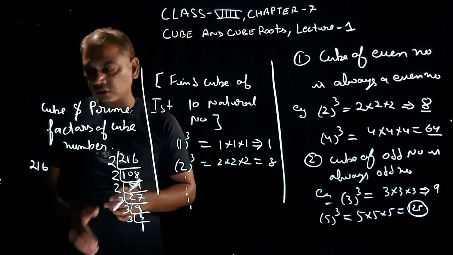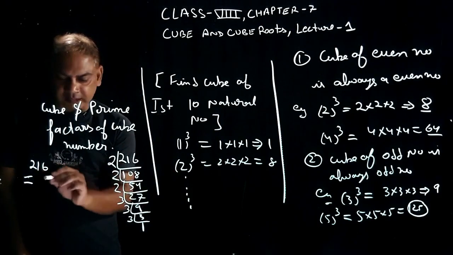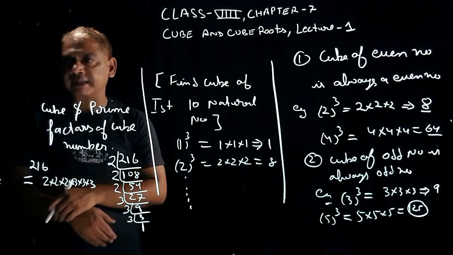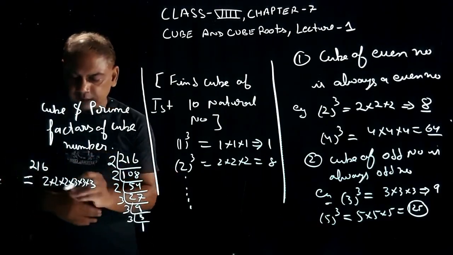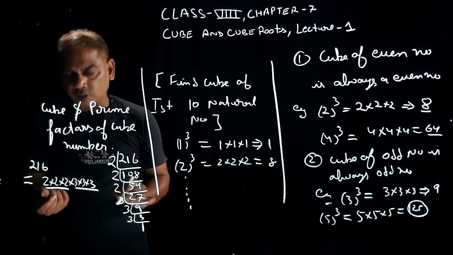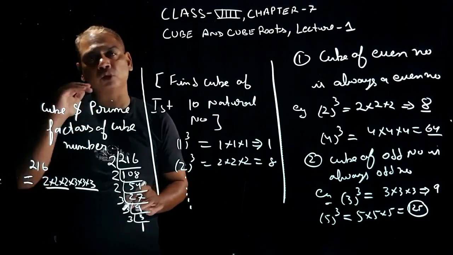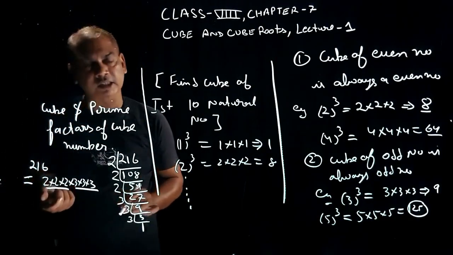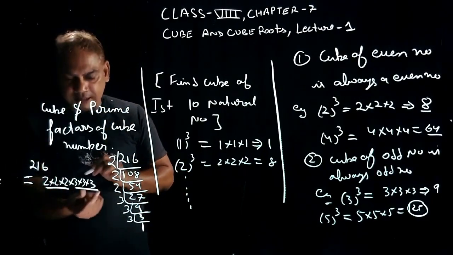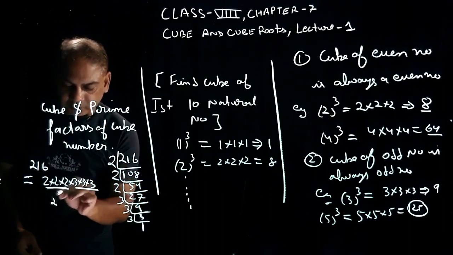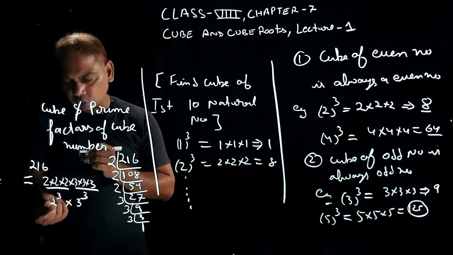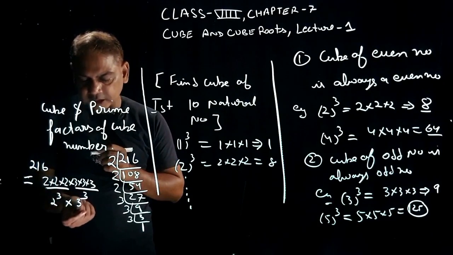So you got the prime factors of 216. 216 can be written as 2 into 2 into 2 and 3 into 3 into 3. You can write it in this way. These are the prime factors of 216. Now students, आपको ग्रुप बनाना है 3 का. Do you remember हमने स्क्वायर में क्या किया था? हम 2 का ग्रुप बनाया करते थे, पेयर बनाया करते थे. But in this chapter we will make the group of 3. देखो 2 के हमने 3 का एक ग्रुप बन गया, 3 का एक ग्रुप बन गया. It can be written as 2 to the power 3 into 3 to the power 3. Okay, 2 to the power 3 and 3 to the power 3.